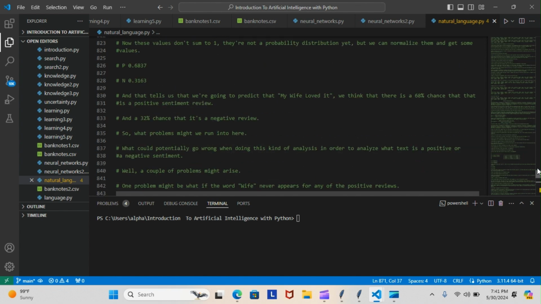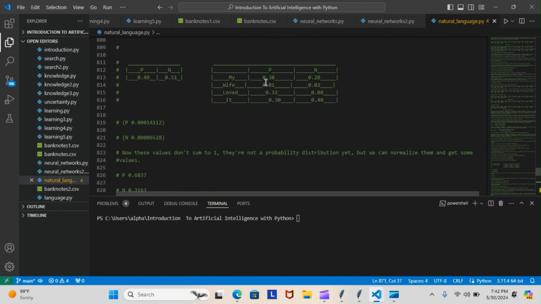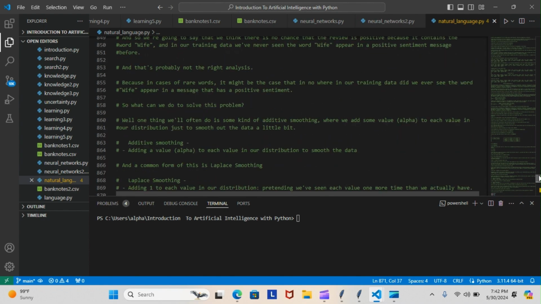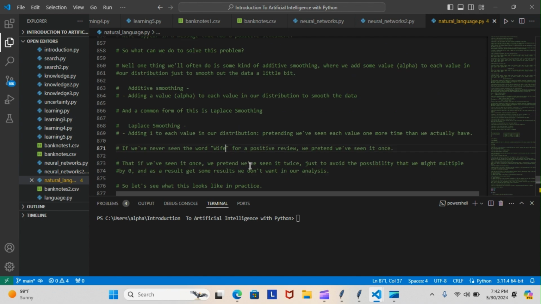So in a situation where we've never seen the word wife, Laplace smoothing will make it appear once at least, because it's going to add one to whatever we see. If we never saw it, it's going to be a one. If we have seen it, it's going to be a two, because it adds one to whatever we saw or didn't see. That's what Laplace smoothing can do for us. So let's see what this looks like in practice.